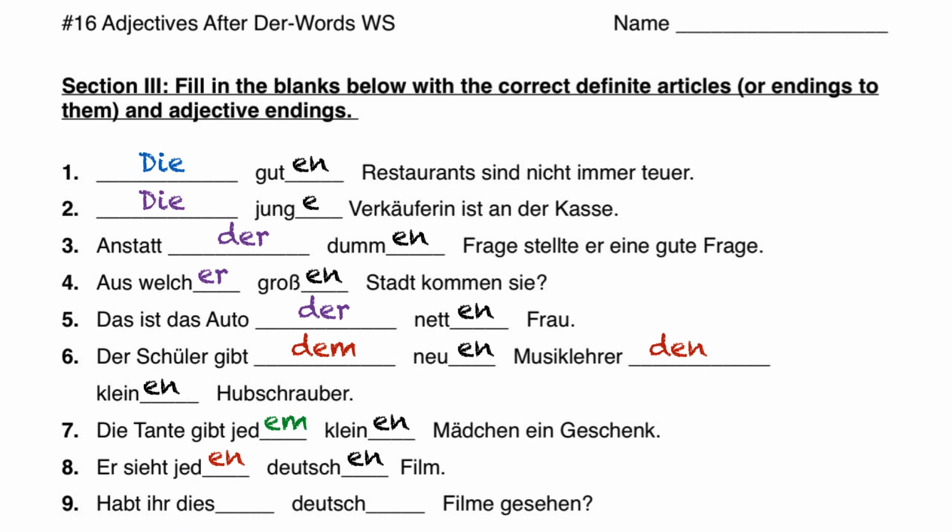Filme in the next one is actually plural, so we have to have plural accusative. It's the same sentence, but in the past tense. Habt ihr diese deutschen Filme gesehen? All of the plural ones after der words have en for their adjective ending. Habt ihr diese deutschen Filme gesehen? Have you seen these German films?